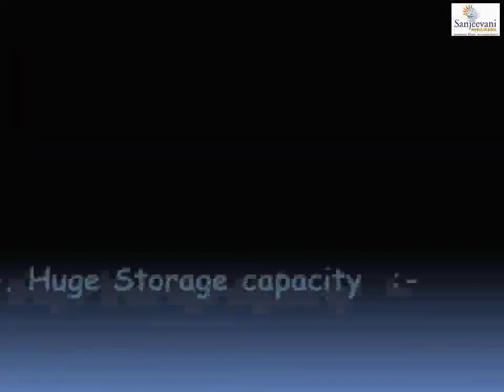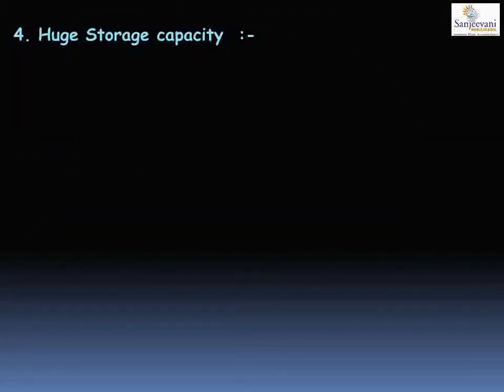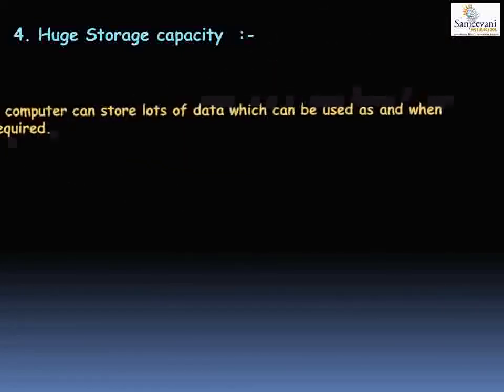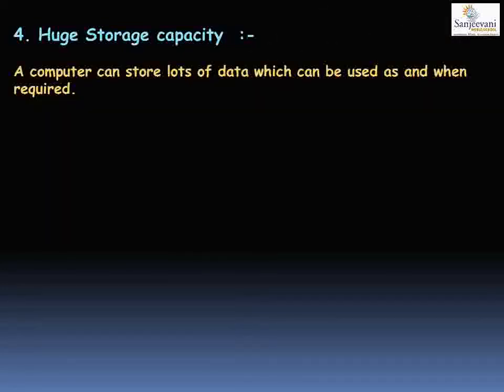The fourth characteristic of a computer is huge storage capacity. That is, a computer can store lots of data which can be used as and when required. Now, let us take an example of a school. In our school, in a class, there are 30 to 40 students. Overall, in the whole school, there must be thousands of students, for example.